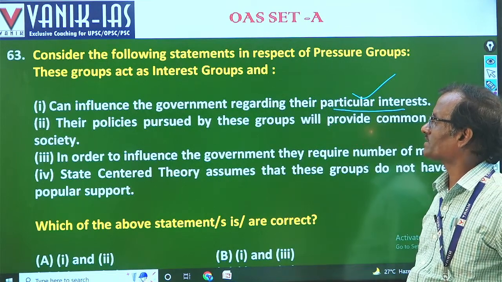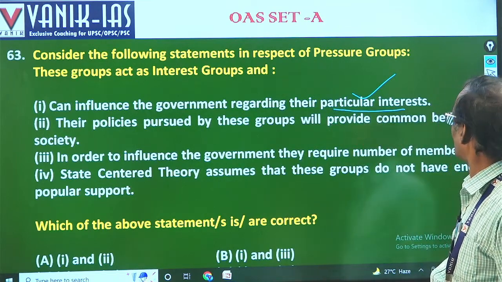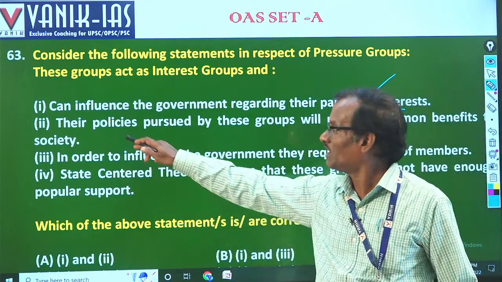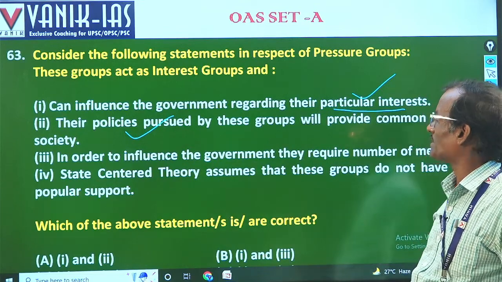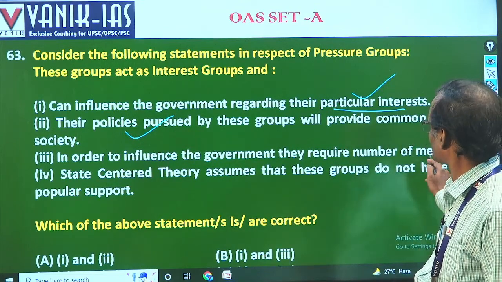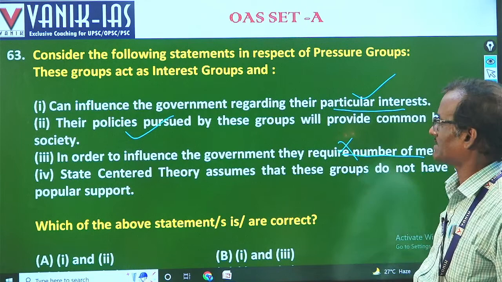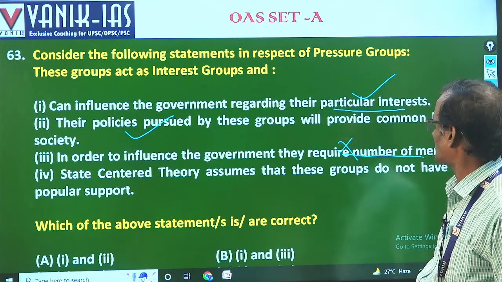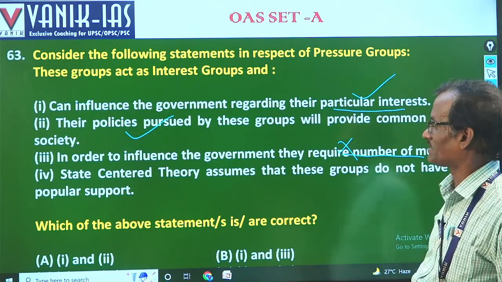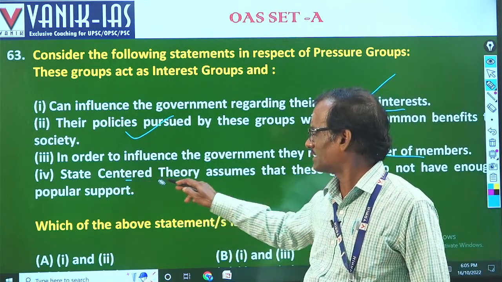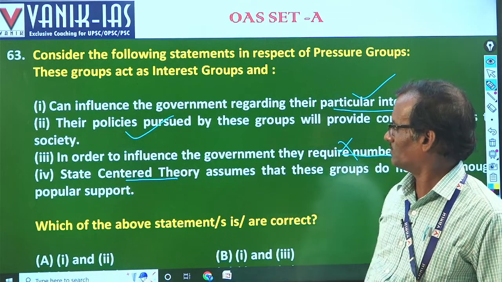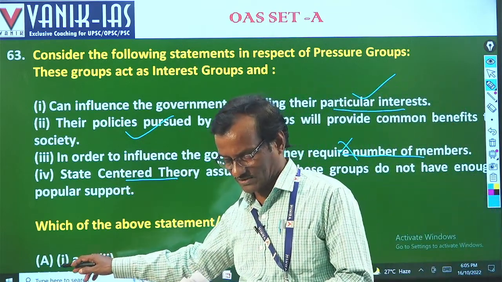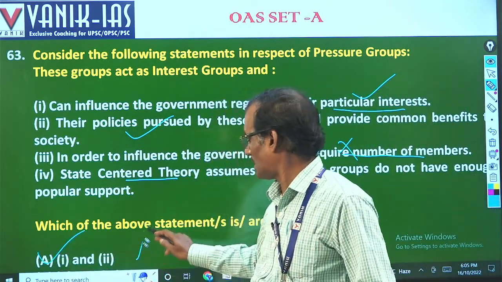Their policies, if pursued by these groups, will provide common benefits to the society, not individual benefits. So that is also correct. In order to influence the government, they require a number of members. No, there is no such thing. State-centered theory assumes that these groups do not have enough popular support. I don't think that is correct. So that is 1 and 2. The answer will be A. 63, answer will be A.